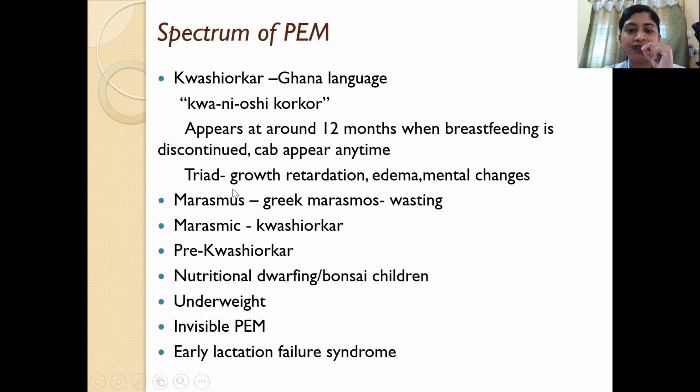It can also result in marasmus, where there is wasting. Sometimes there can be presence of features of both, resulting in what is known as marasmic Kwashiorkor. Sometimes the child may not have manifestations as severe as Kwashiorkor, but so in that case, we call it pre-Kwashiorkor. It can manifest like a nutritional dwarfing or bonsai children. The child can simply be underweight, and there is also something called invisible PEM.